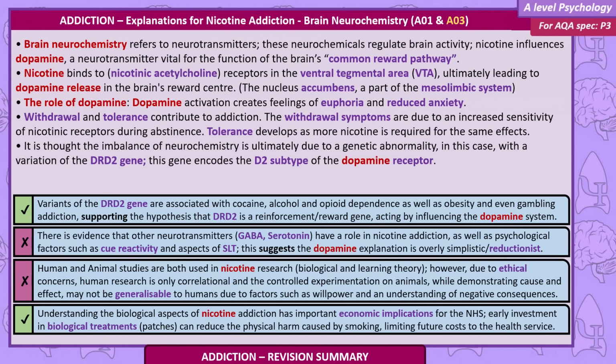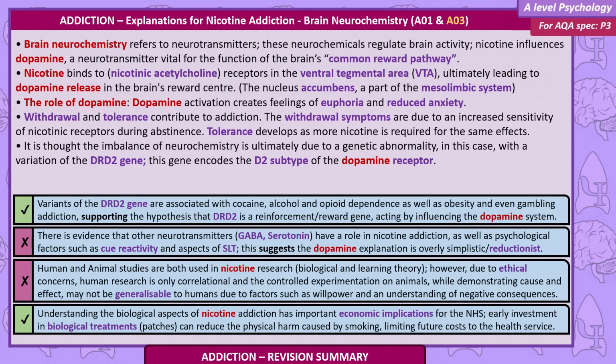It's thought the imbalance of neurochemistry is ultimately due to a genetic abnormality, in this case with a variant of the DRD2 gene. This gene encodes the D2 subtype of the dopamine receptor. Variants of the DRD2 gene are associated with cocaine, alcohol, and opioid dependence, as well as obesity and even gambling addiction, supporting the hypothesis that DRD2 is a reinforcement reward gene, acting by influencing the dopamine system.